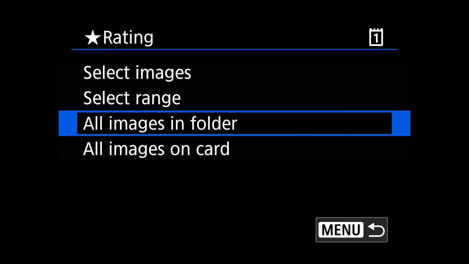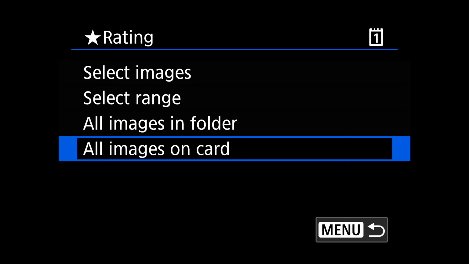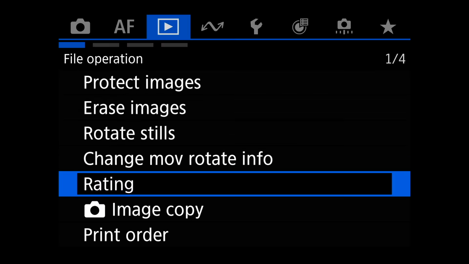So now we're in this, so now we should be able to see it. Or all images on the card, you can rate them. If you like all of them and you only shoot bangers, you know, number 5 type of things, you can just do that to all of them.